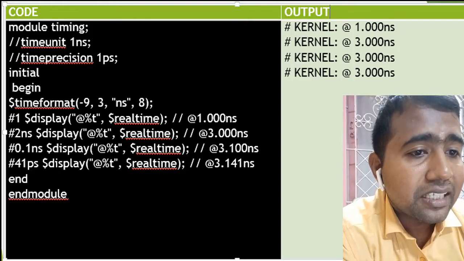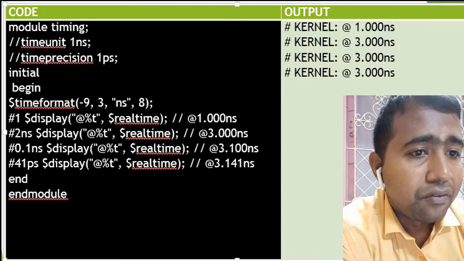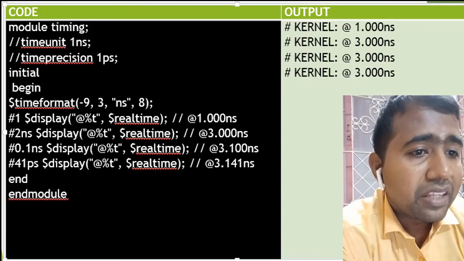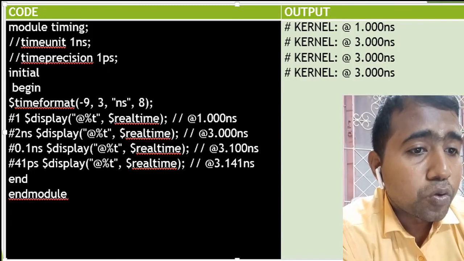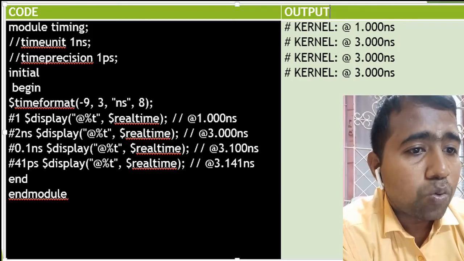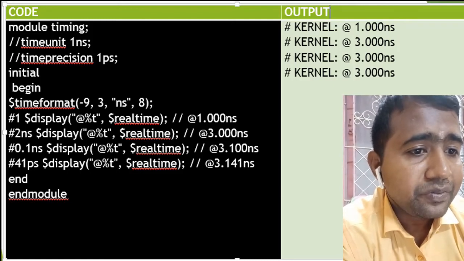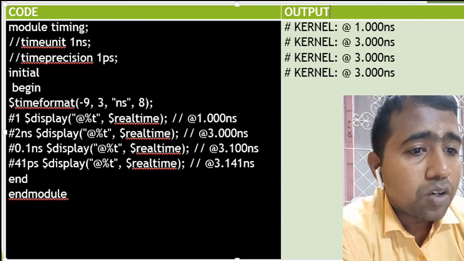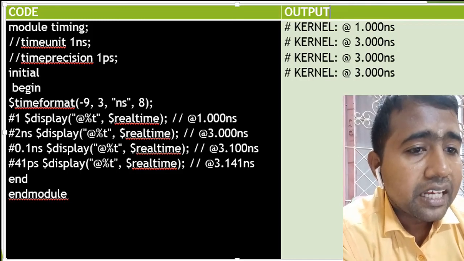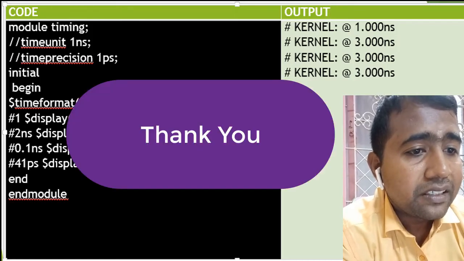Finally, I am summarizing the points we have seen in this video. Number 1, SystemVerilog introduces two new literals, timeunit and timeprecision, and also $timeformat and $realtime. These are the four important keywords used in timing literals.